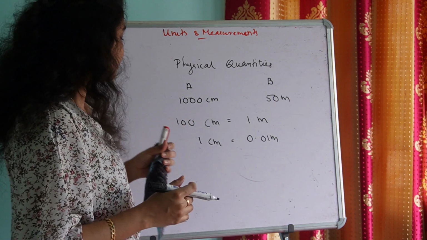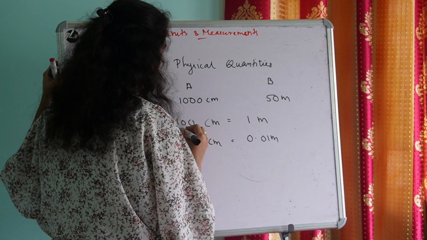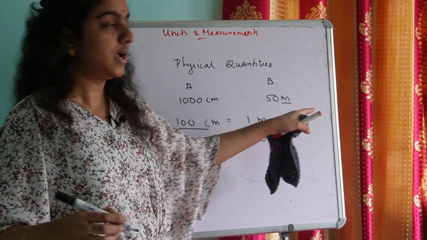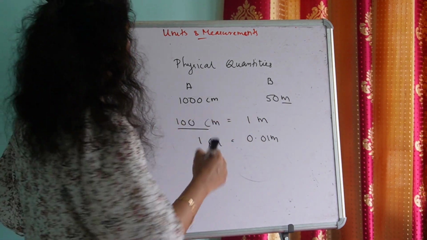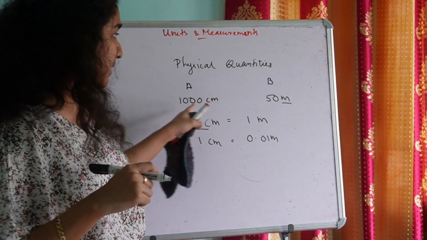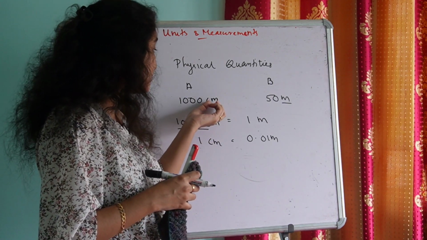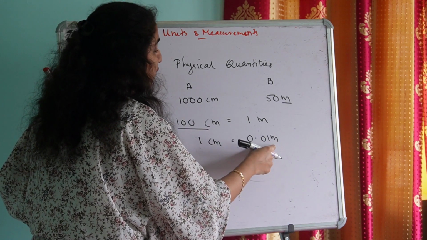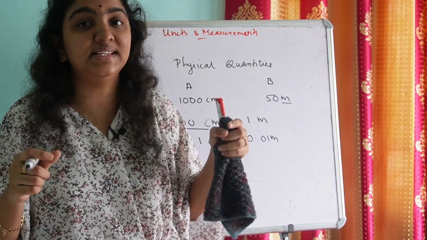Now either we can substitute 100 centimeter for meter, so we'll get both the lengths in centimeters, or else we can substitute 0.01 meter for centimeter, so we'll get both the lengths in meter.